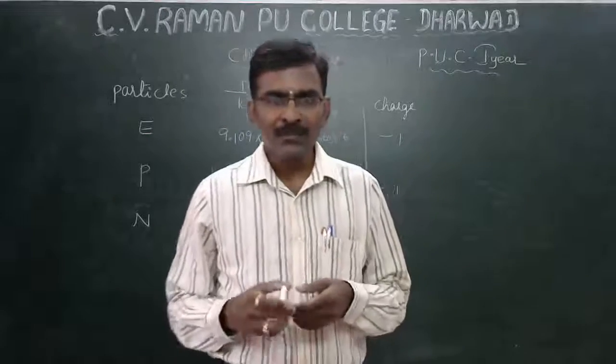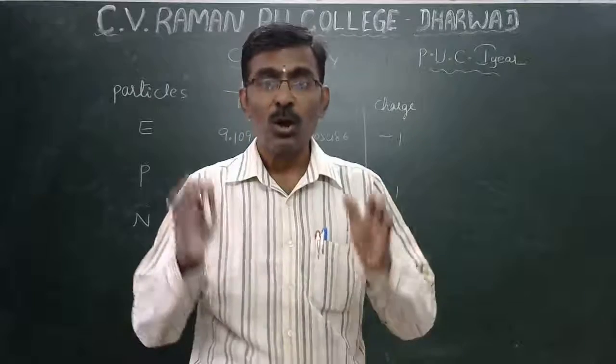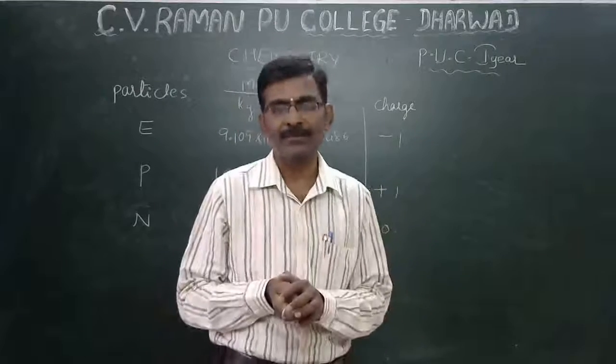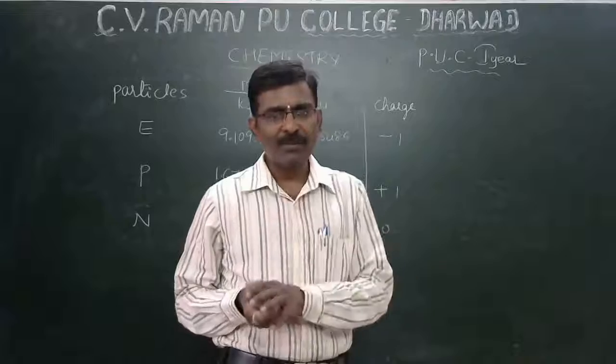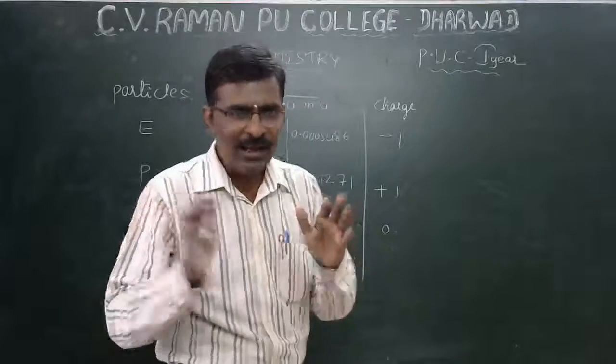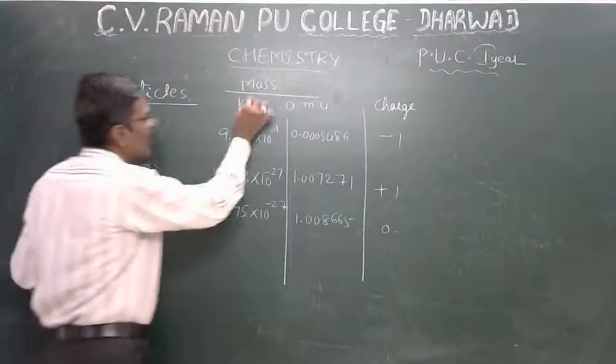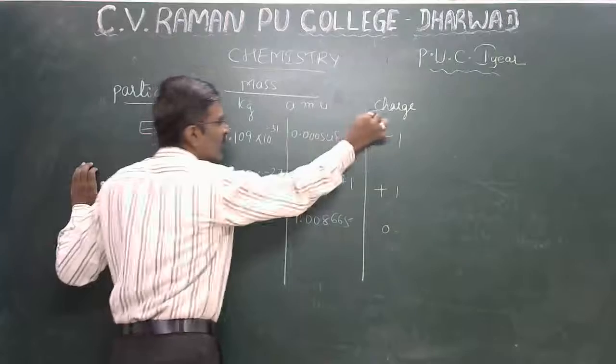Hi, my dear students. Last class I was discussing the gold leaf experiment, its conclusion and observation. So what are the particles, their mass in kg and AMU, and charge?